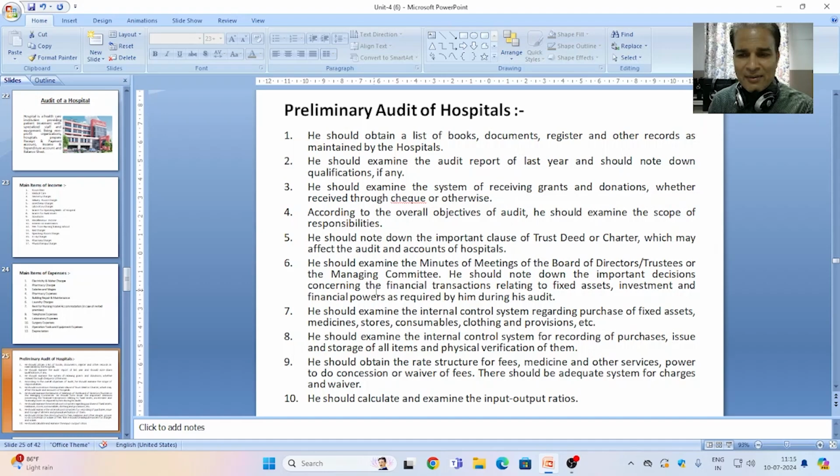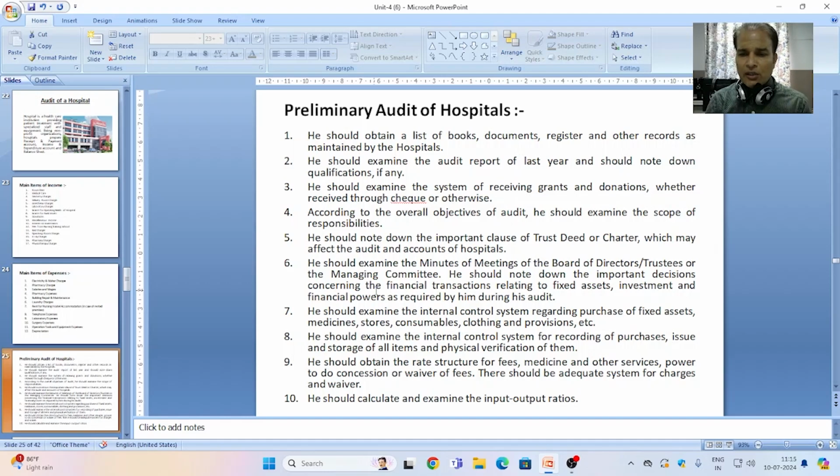Point 7, he should examine the internal control system regarding purchase of assets, medicines, stores, consumables, clothes, provisions, and other items. Knowledge of the internal control system helps the auditor to know in which area he has to go for a deep checking, or in what type of area of the internal control system he can use test checking also.